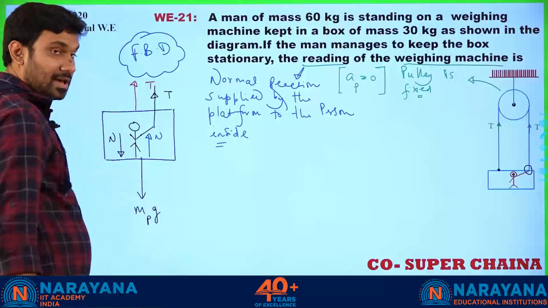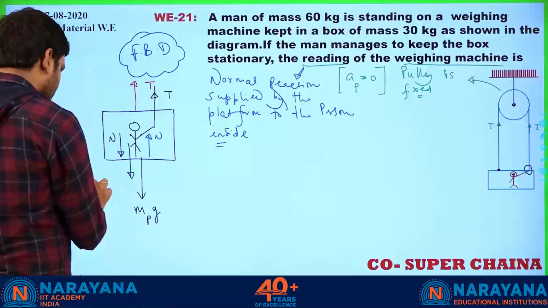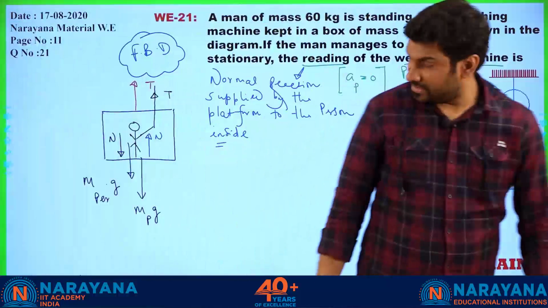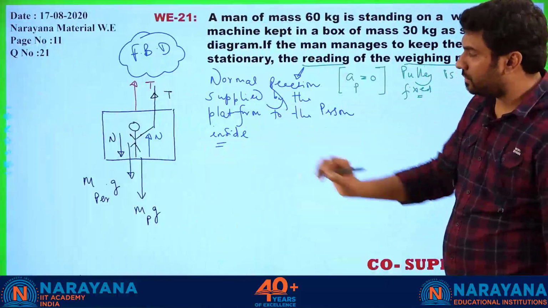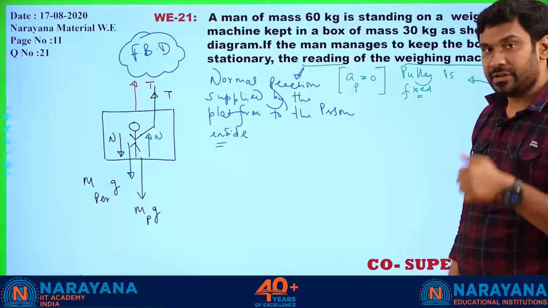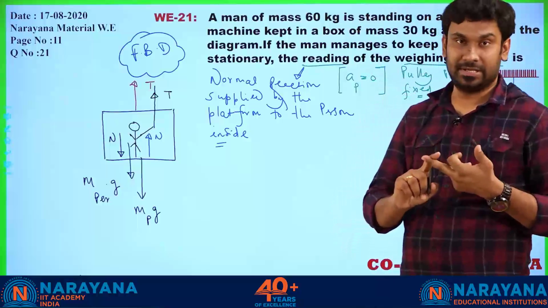This is N. And this person's weight is also acting, so mass of the person into g. So that's the system all about. These are the forces that we are observing here, correct? Now I'm going to write equations one by one, for the platform and for the person.